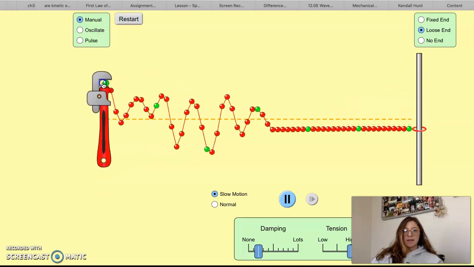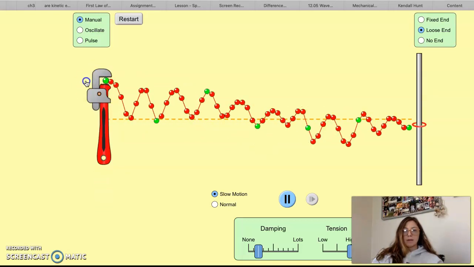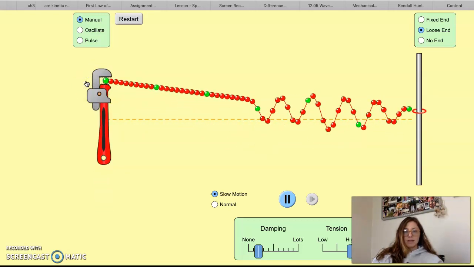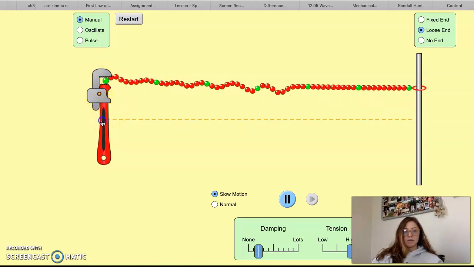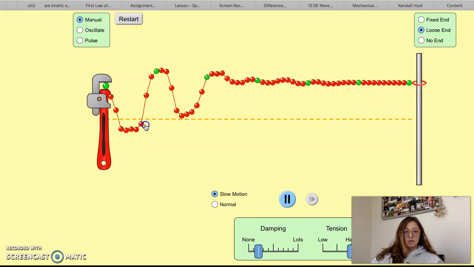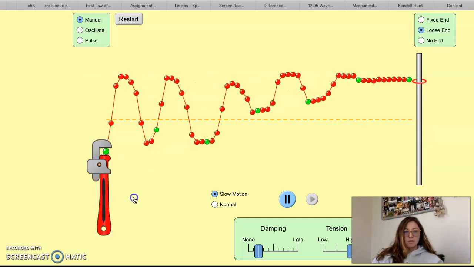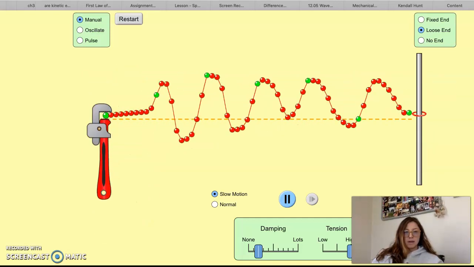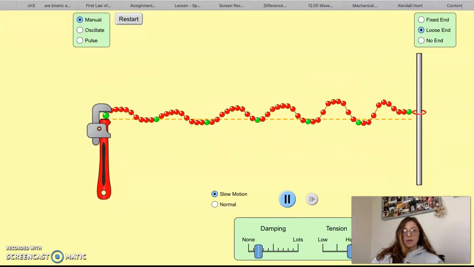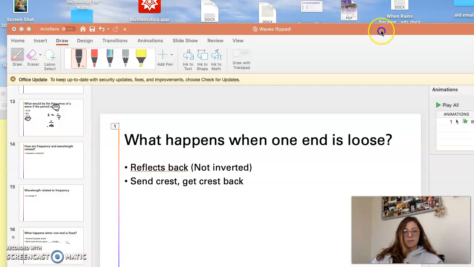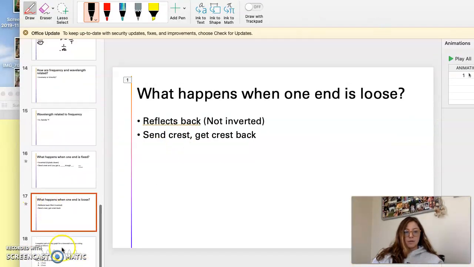But it is not inverted. It comes back the same way that it initially came off. So we see it making, yep, it made another crest. So you send a crest and you get a crest back. Okay. So now let's explain